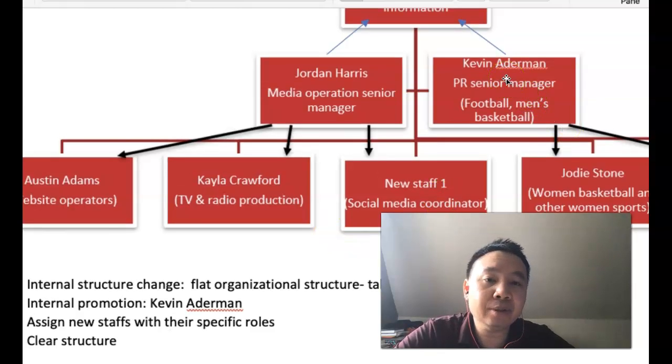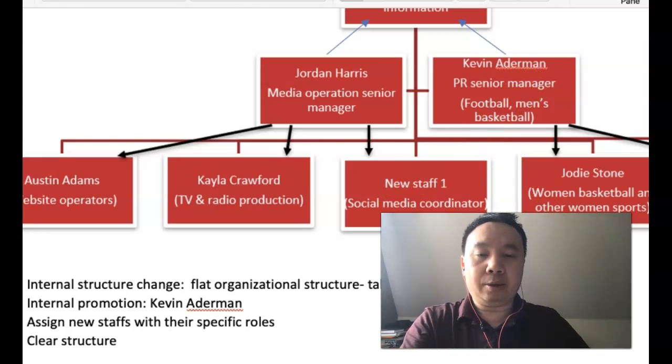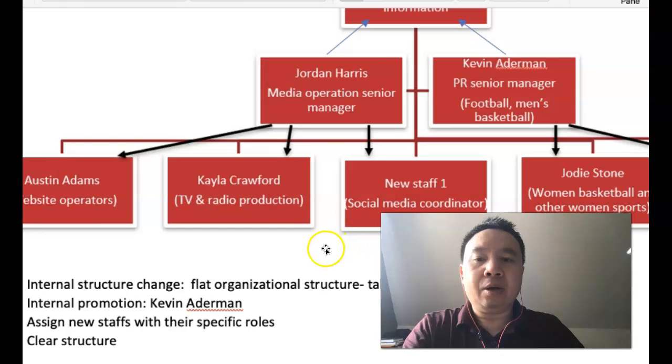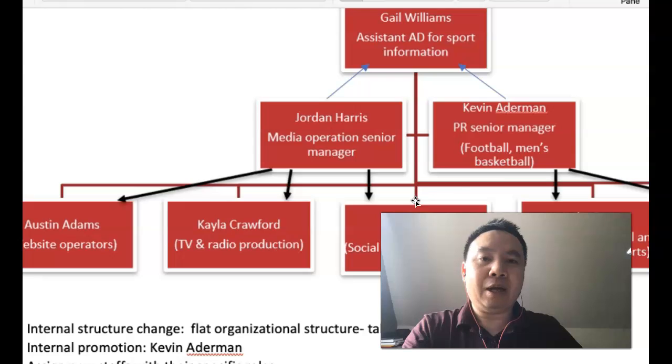Internal promotion is very important for a lot of senior staff. They would think all the hard work they dedicated to the department is worth it, because their hard work can be rewarded. So it can encourage other people to work harder in the department. I also assigned the new staff specific roles, and structure-wise the department becomes clear. So this is my thought on how this department should be reformed after having 4 new employees.